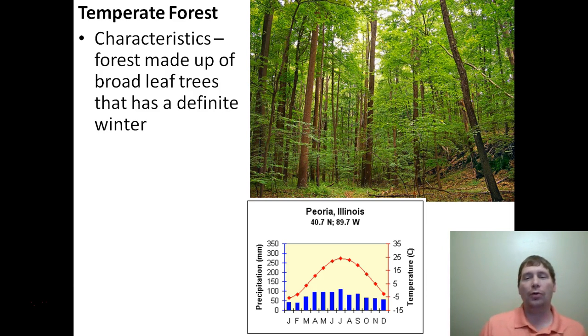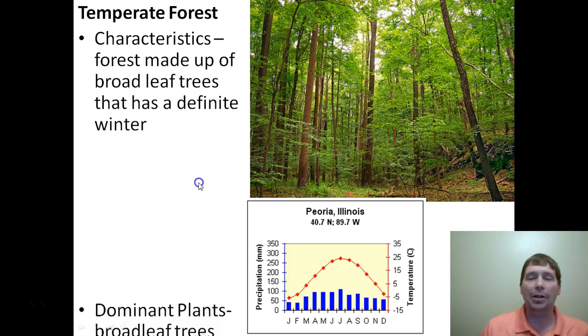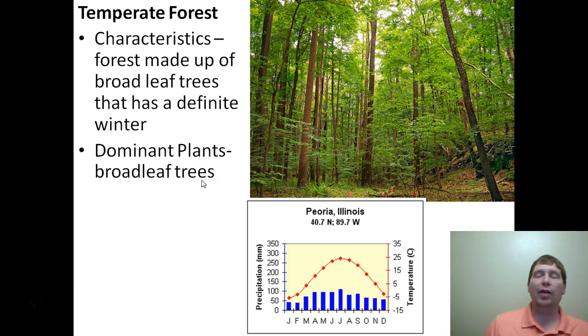Well, when you go to the forests back on the east side of the United States, you don't see a lot of pine trees. Most of the things you see are more like oaks and beech trees and so forth that have broad leaves. The reason they can pull this off is because it's a little bit wetter than what we've got going on here. The forests on the east side of the United States get more precipitation than the ones on the west side. So here's the climate graph for the temperate forest.